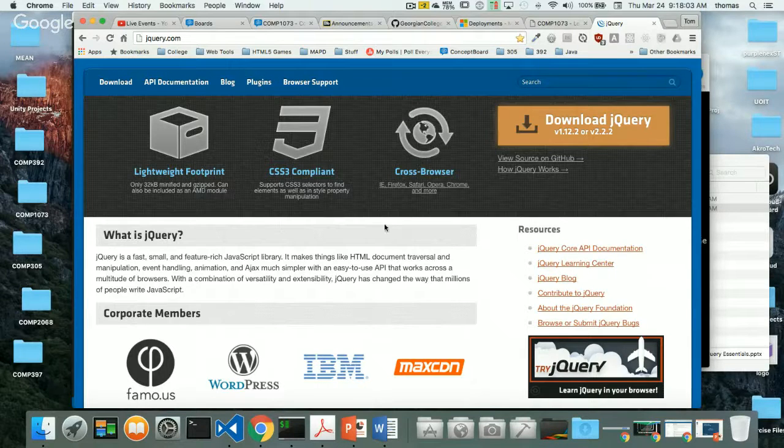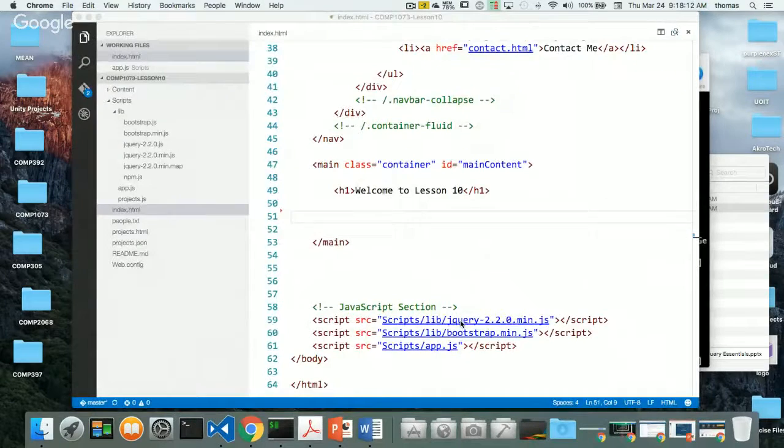So let's leave it alone. Let's leave our version of jQuery the way it is. There's not going to be many changes from 2.2.2 to 2.2.0, the one we're using right now. All right, so this is going to be fine. Okay, so really you're set up for jQuery right now.